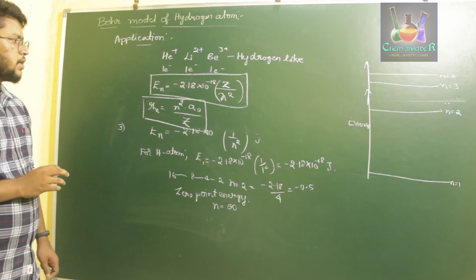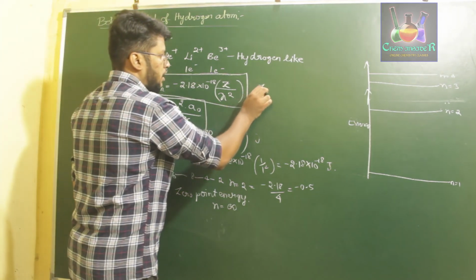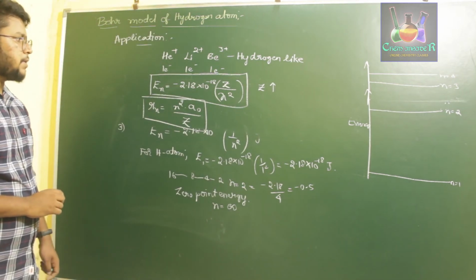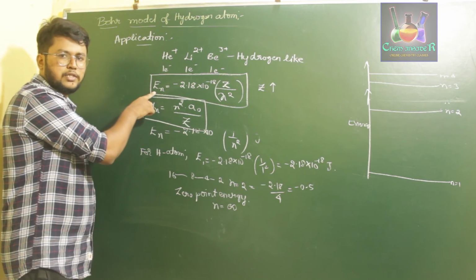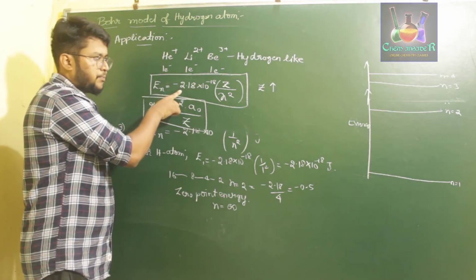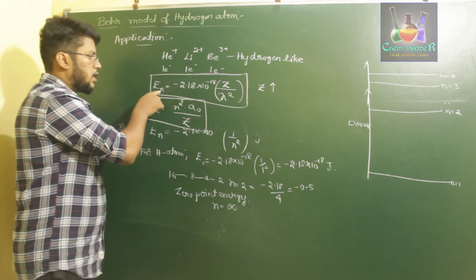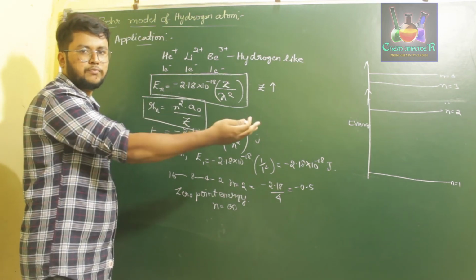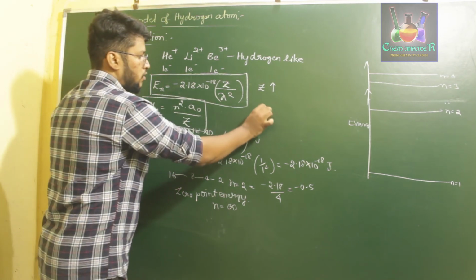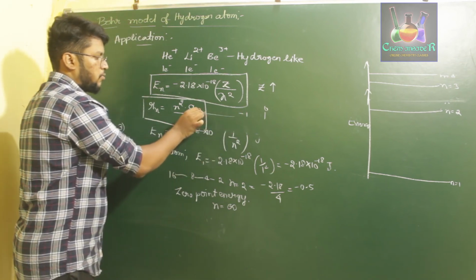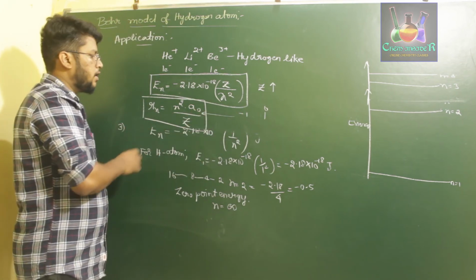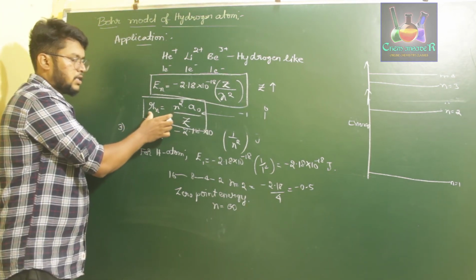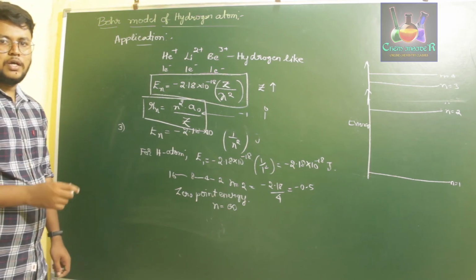If you observe in this equation, what happens is, if Z value increases, if the atomic number increases in the hydrogen-like elements, energy of that state will become more and more negative. If atomic number increases, energy will be more and more negative. That is, energy will go in the opposite direction from the positive values. So if this is 0 and these are negative values, it will be more towards the negative value. Okay, and in case of radius, with increase in atomic number, radius decreases.